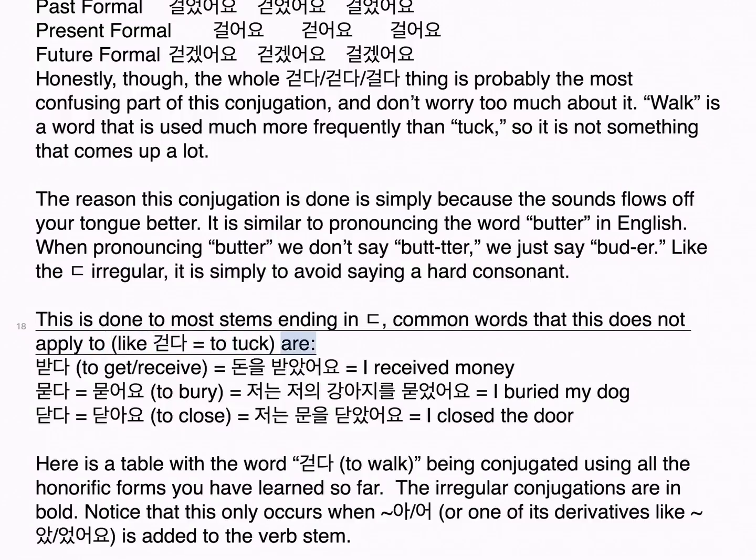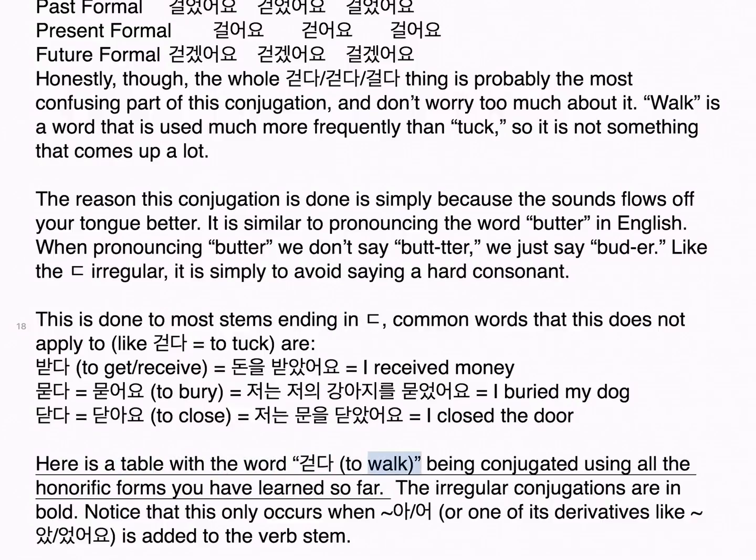Common words that this does not apply to, like 걷다, to tuck, are 받다, to get or receive, equals 돈을 받았어요, I received money. 묻다, 묻어요, to bury, equals 저는 저의 강아지를 묻었어요, I buried my dog. 닫다, 닫아요, to close, equals 저는 문을 닫았어요, I closed the door.